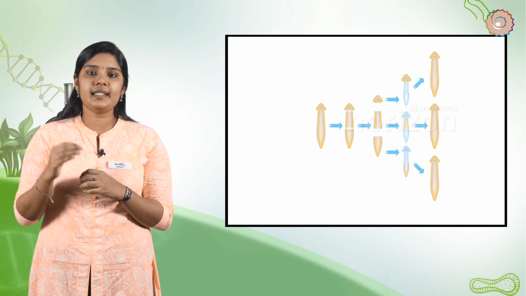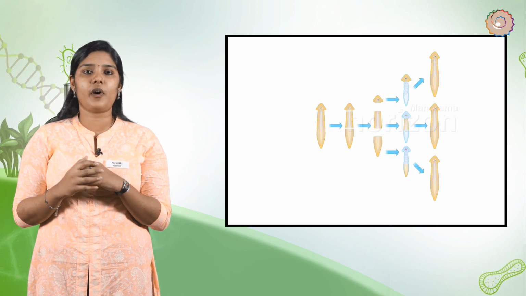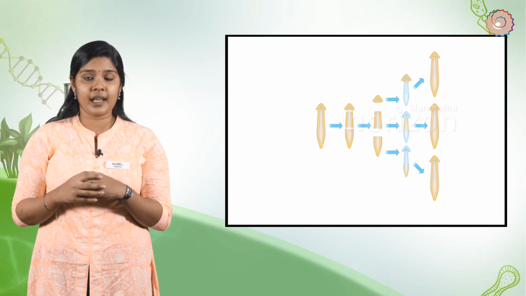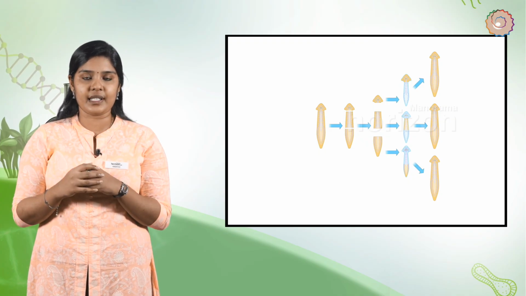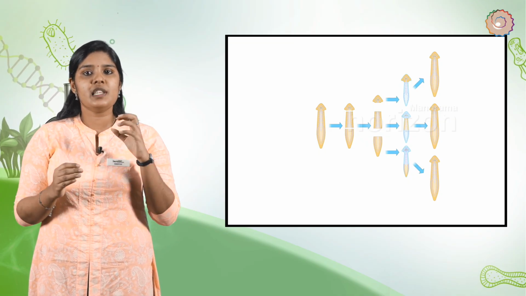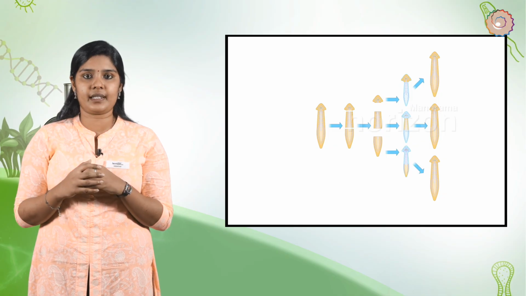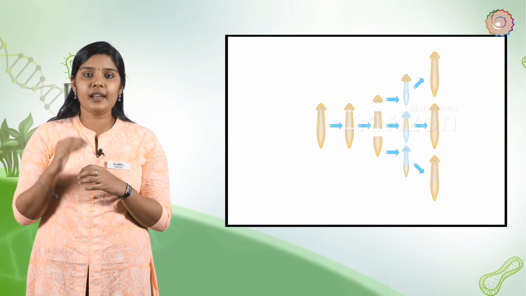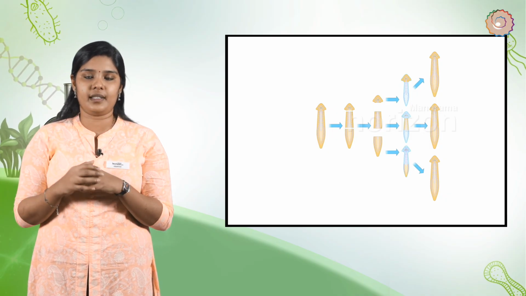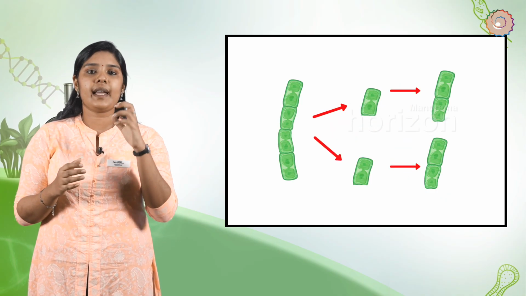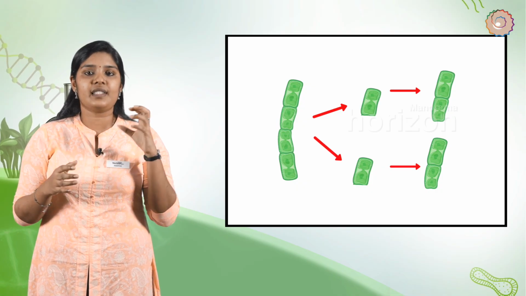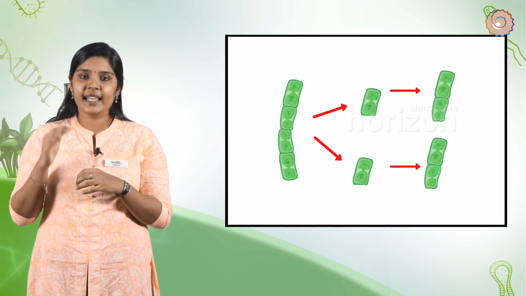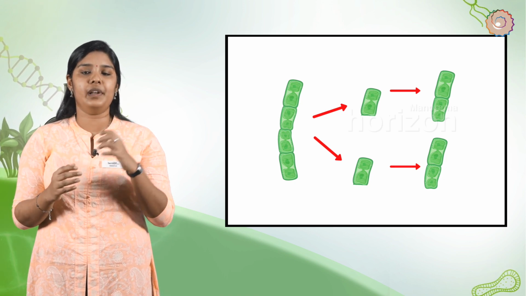Fragmentation. Multicellular organisms with simple body organization can reproduce by fragmentation. During the process of fragmentation, an organism breaks into small individual pieces on reaching maturity. These individual pieces then grow and develop into a new organism. For example, Spirogyra undergoes fragmentation, which results in many new daughter filaments or fragments. Each fragment grows into a mature filament.